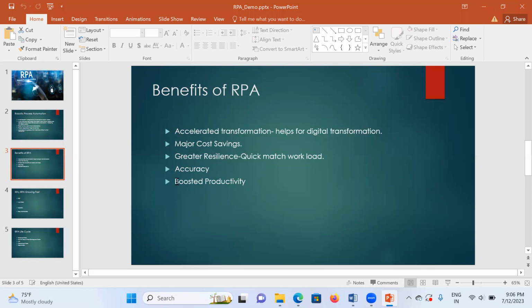Next, boosted productivity. Humans make more mistakes and take more time. For example, work that can be done in 1 day takes them 10 days. With the help of RPA technology, we are reducing the time as well.